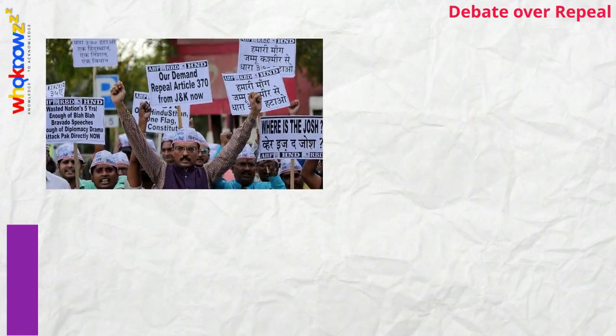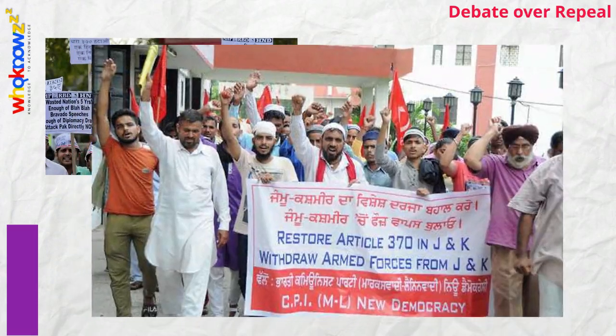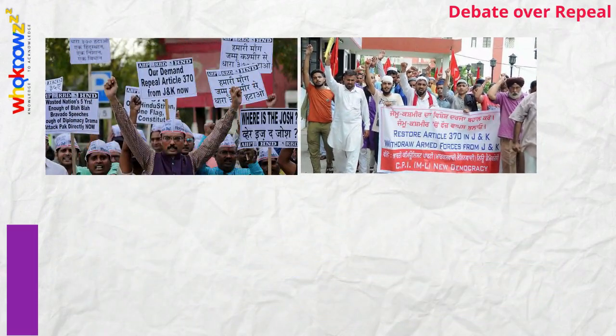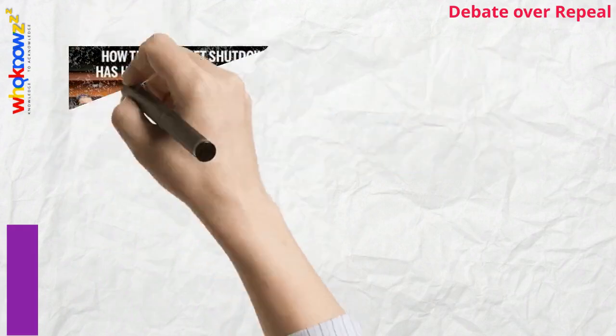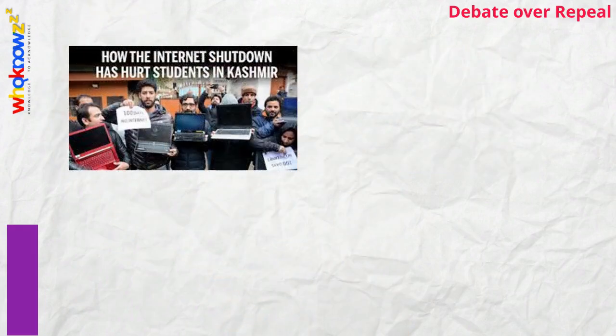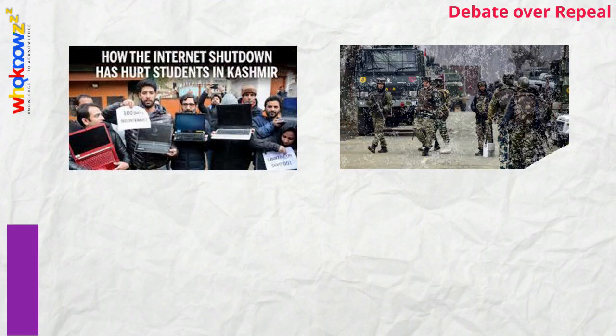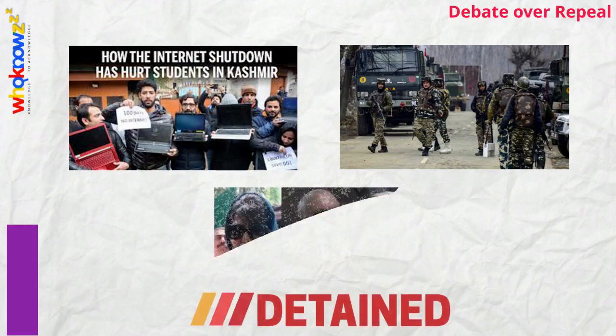There were people who came out in full support of this order, and then there were others who condemned it. There were many who were not happy with the undemocratic way the article was so hurriedly repealed and condemned the precautions taken in the valley like switching off of internet, deploying of additional troops, etc., and the manner in which Kashmiri political leaders were detained.